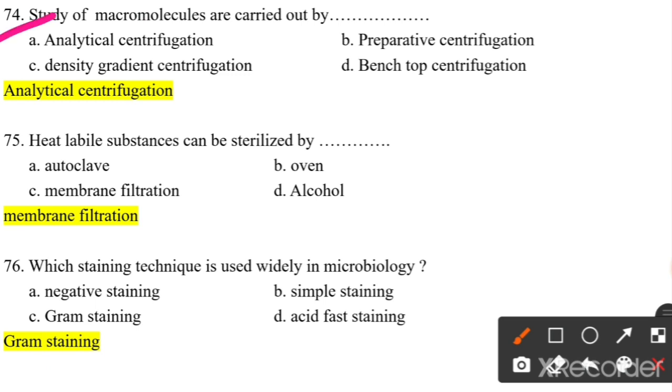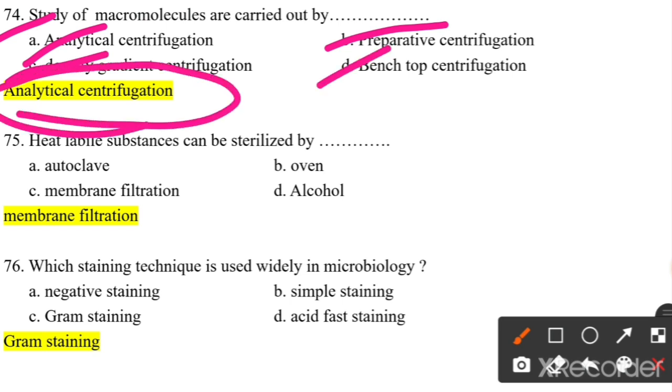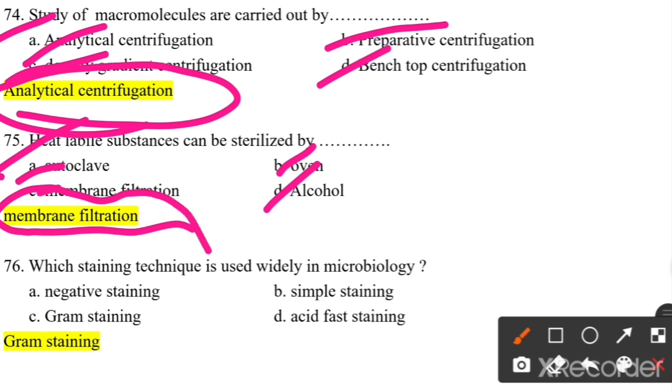Study of macromolecules is carried out by analytical centrifugation, preparative centrifugation, density gradient centrifugation, benchtop centrifugation. So analytical centrifugation is the method by which it is carried out. Heat labile substances can be sterilized by autoclave, oven, membrane filtration, alcohol. So heat labile substances can be sterilized by the membrane filtration technique, because autoclave, oven, or alcohol creates heat. Because of that, they can denature.